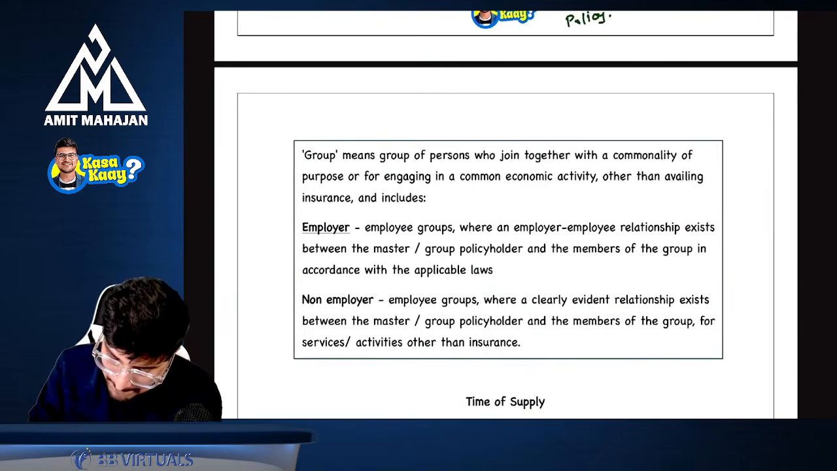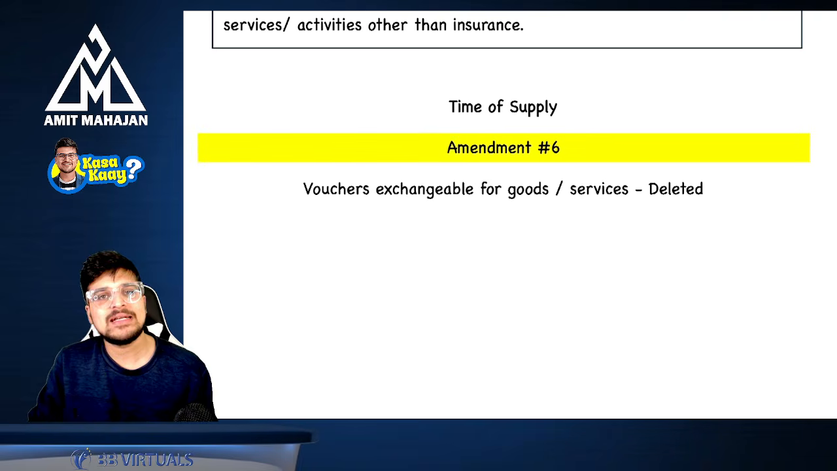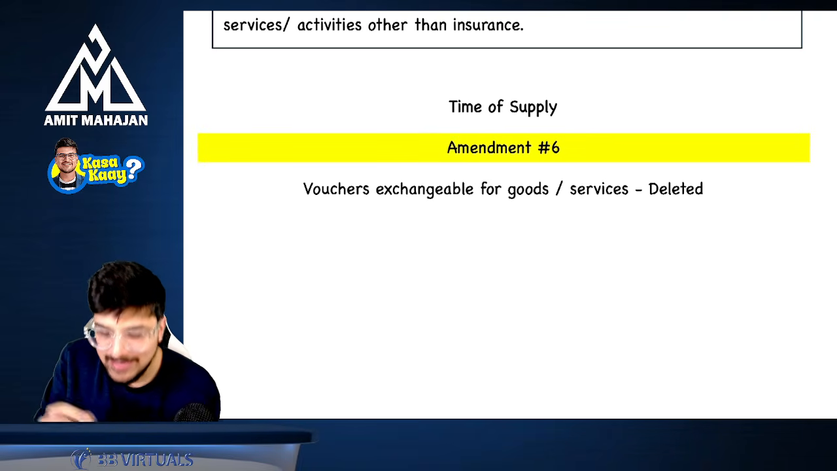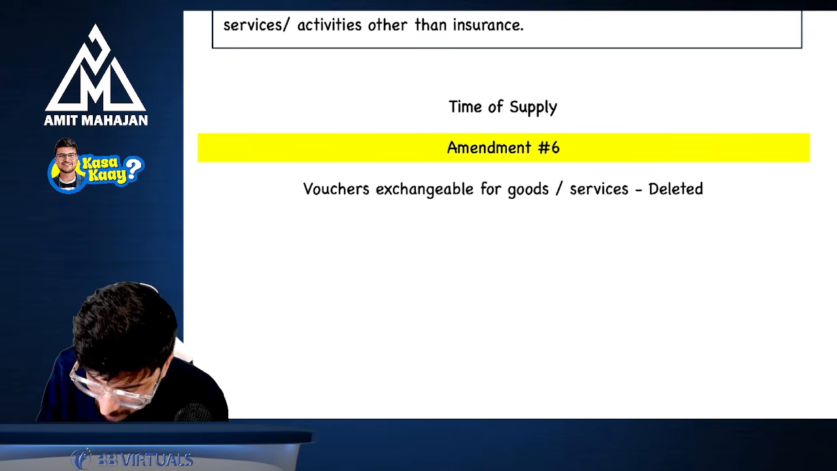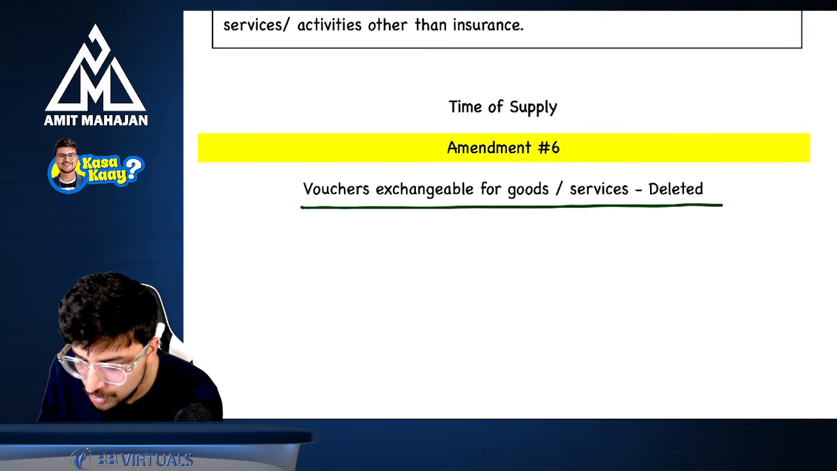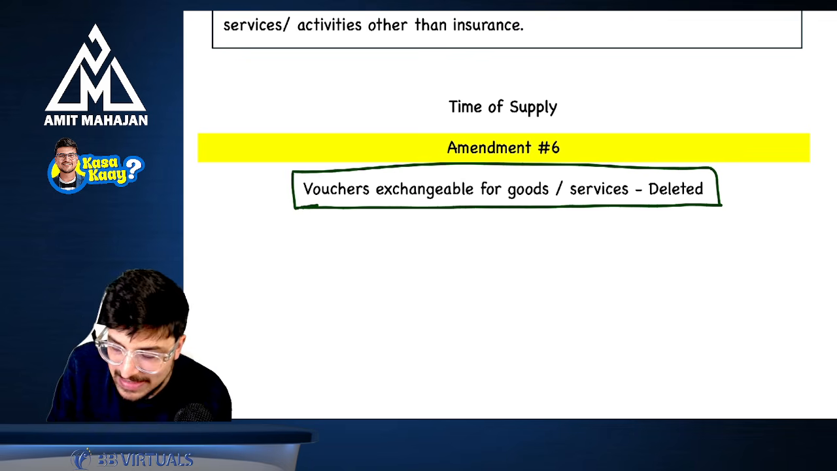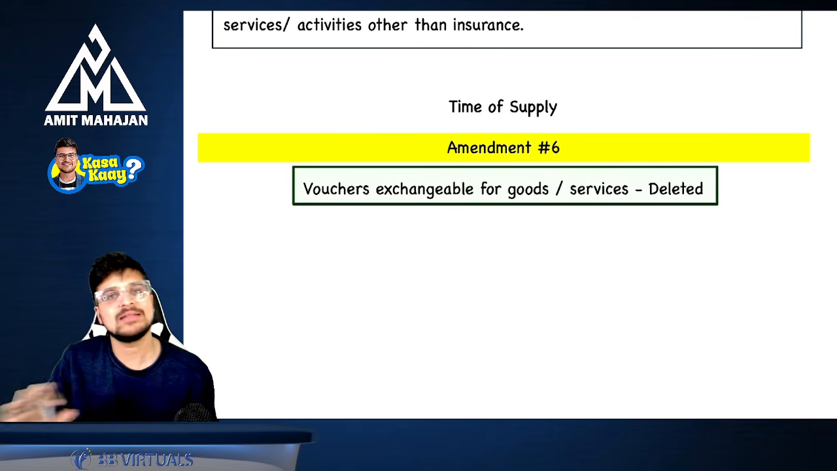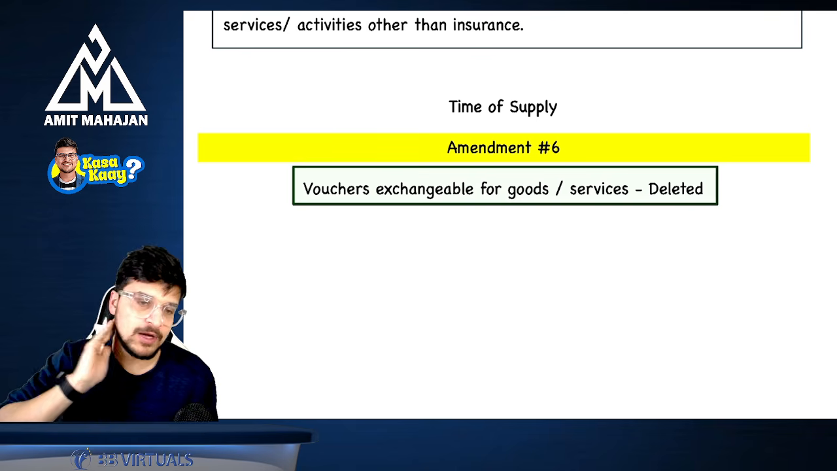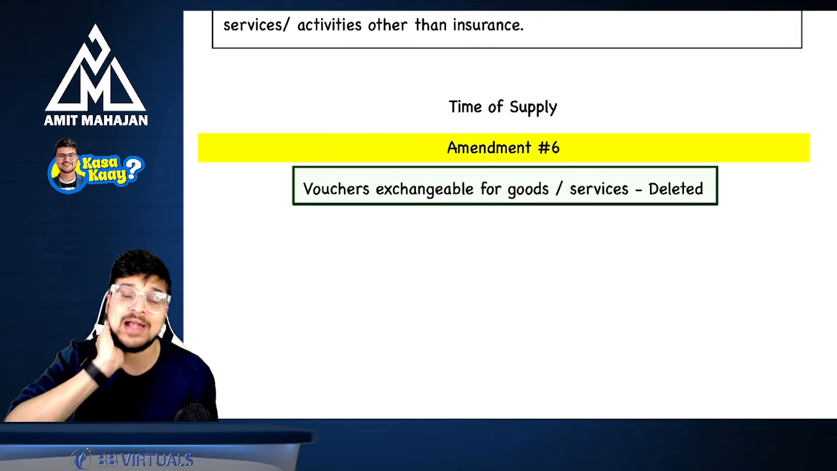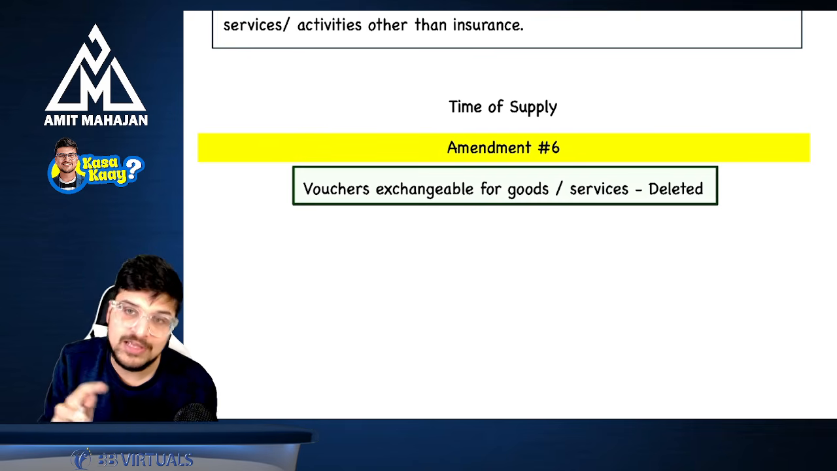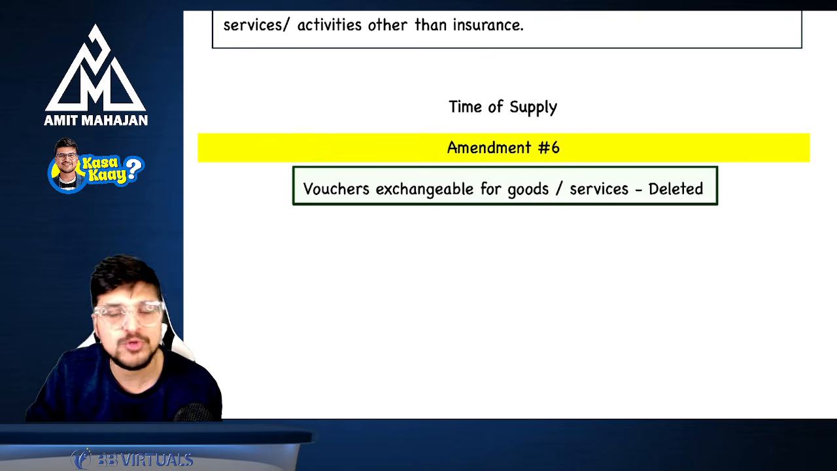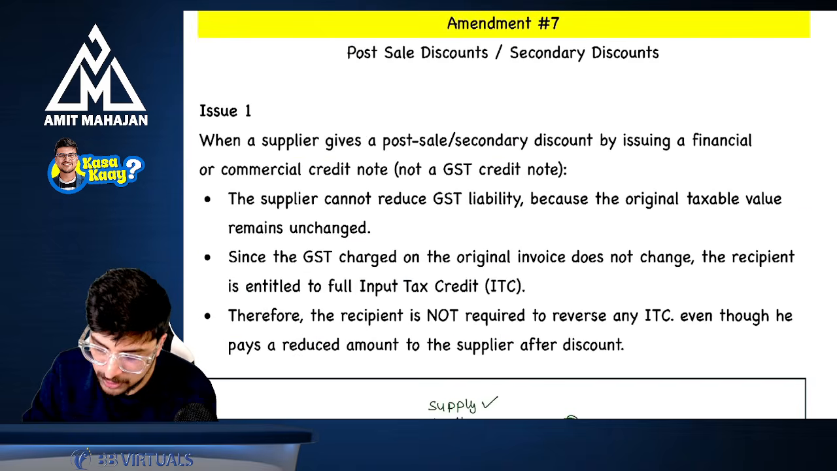Okay. Next point is in time of supply, there is one amendment. In time of supply, amendment number 6, that is vouchers and vouchers exchangeable for goods or services. This point has been deleted now. This is not there. Now, where the supply is identifiable at the time of issue of voucher, if yes, no, this point is deleted now. So you don't need to read this point now. Perfect. Now come to the main amendment.